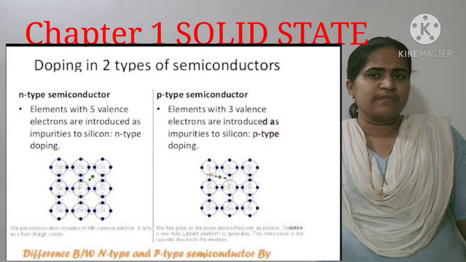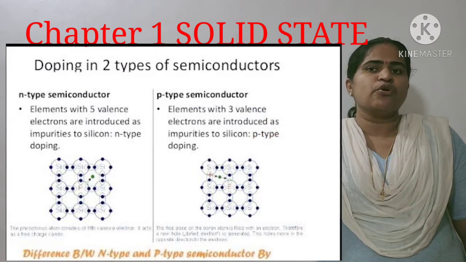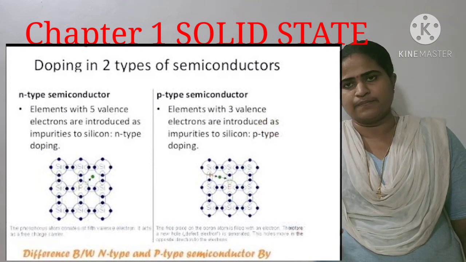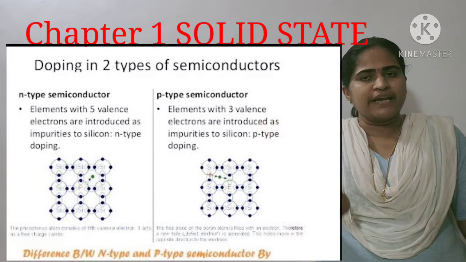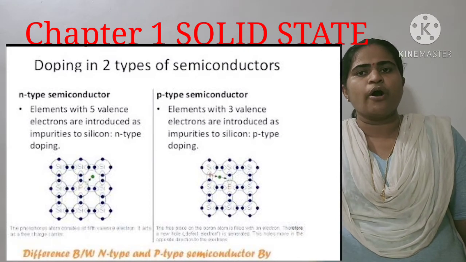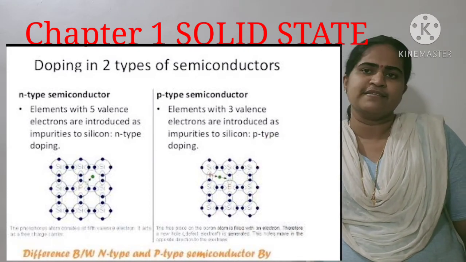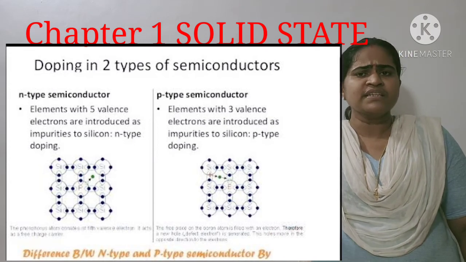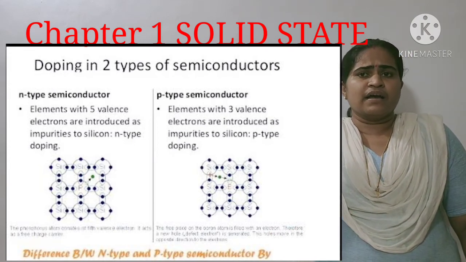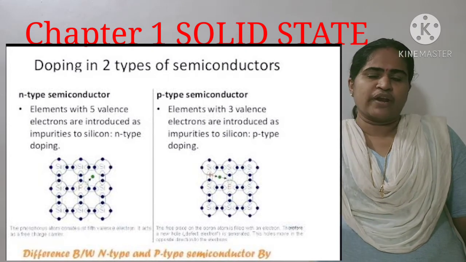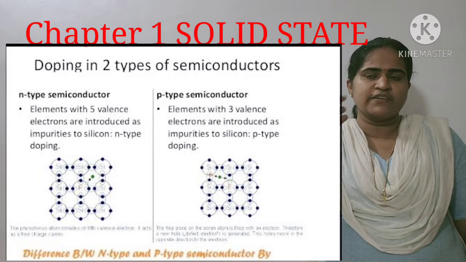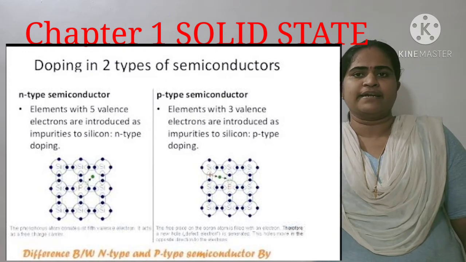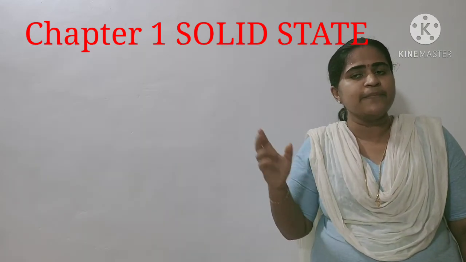That means the conductance is due to negatively charged electrons. What is an N-type semiconductor? 14th group elements doped with 15th group elements. What is a P-type semiconductor? If we dope 14th group elements with 13th group elements, the aluminium family, there is a loss of one electron, or a hole. There are positive charges carrying the conductance, and that type of semiconductor is known as a P-type semiconductor.